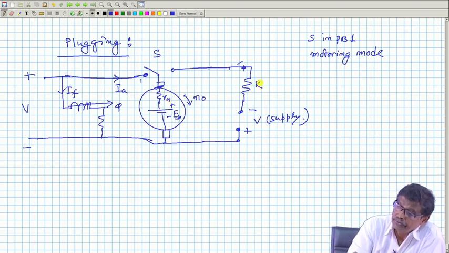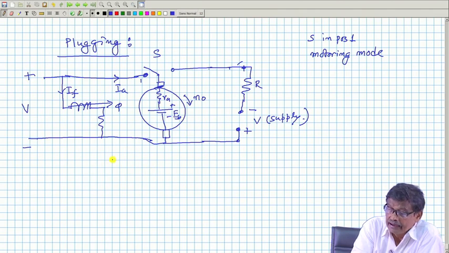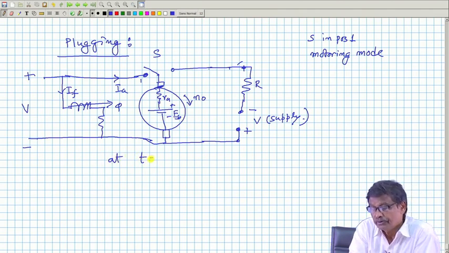Now, what you do is this at t equal to 0, what you do?